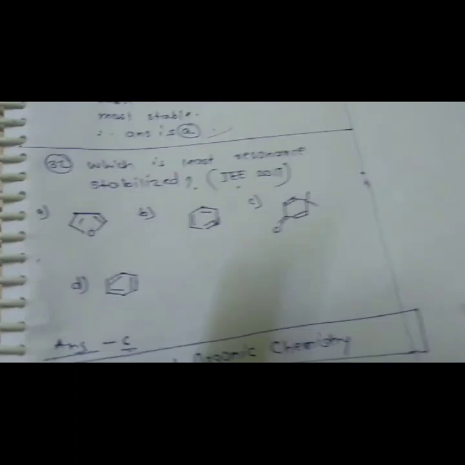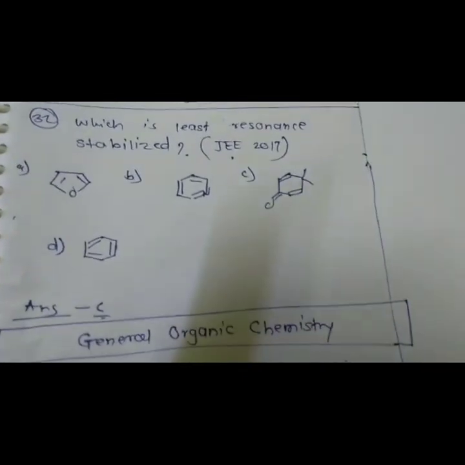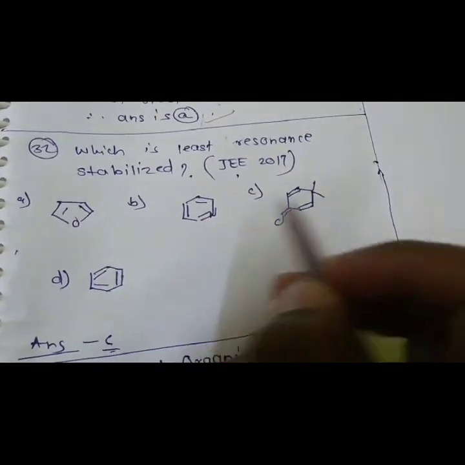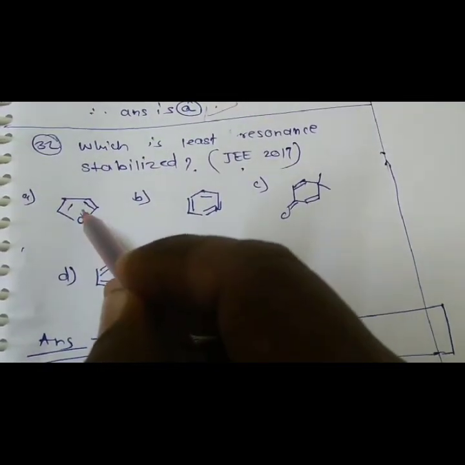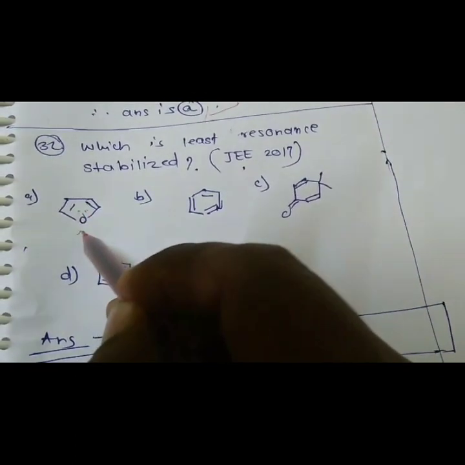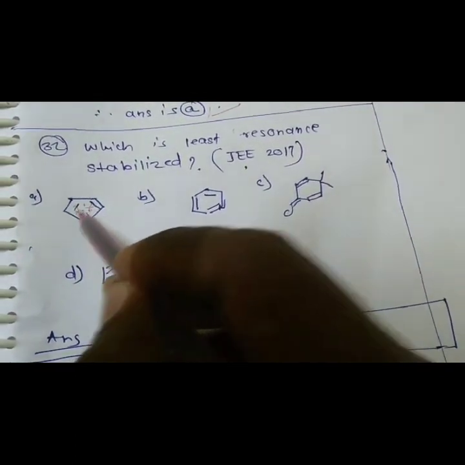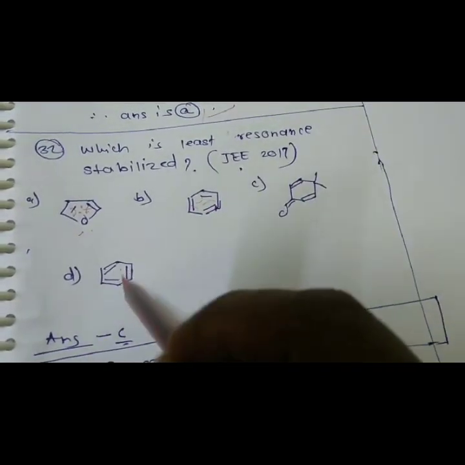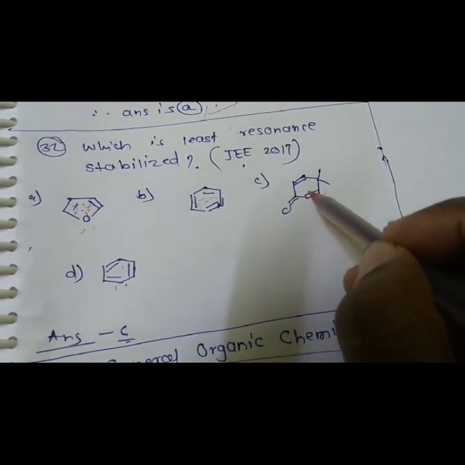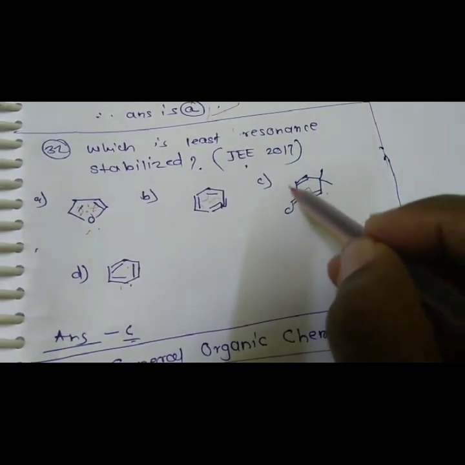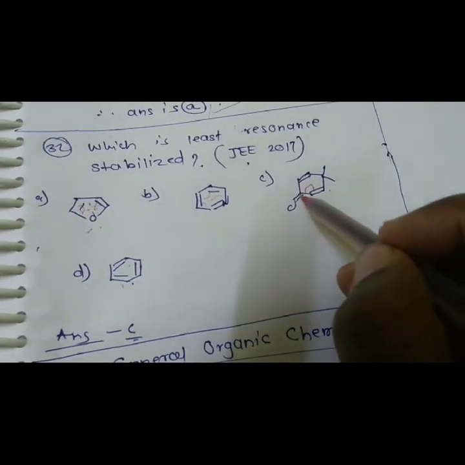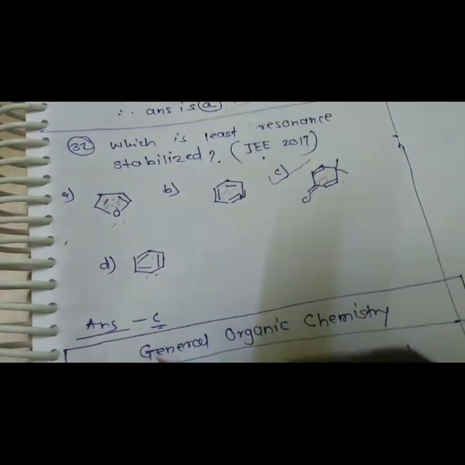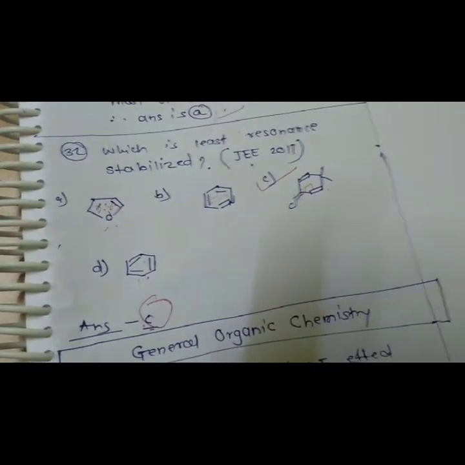Now the next question: which is the least resonating structure? Look at options A, B, C and D. Option A, resonance is possible. Yes, there are two lone pairs of electrons, resonance is possible. Here also resonance is possible. Option D, resonance is possible. But here in option C, no delocalization is possible because there is no driving force. So option C is the correct option, the least resonating structure.